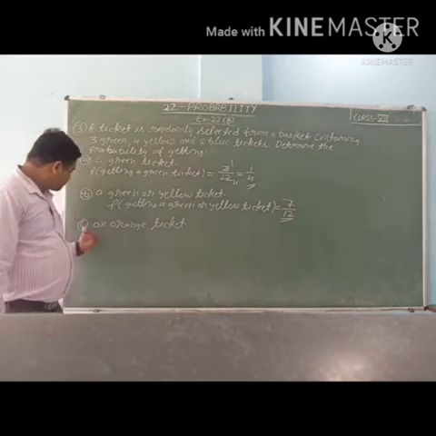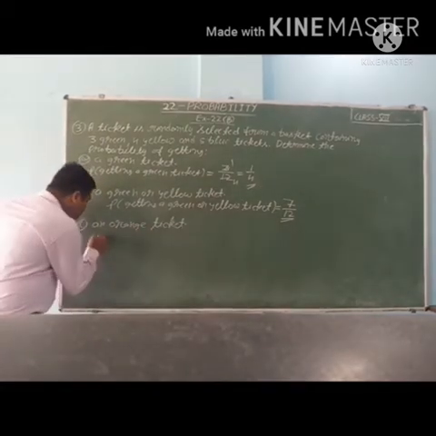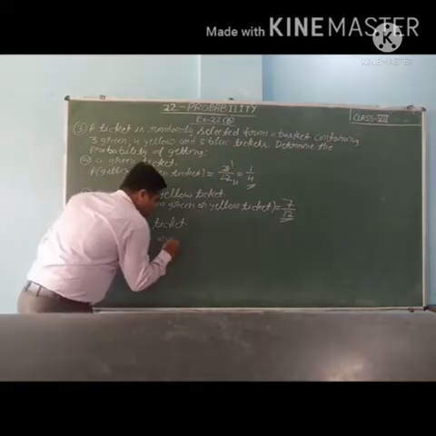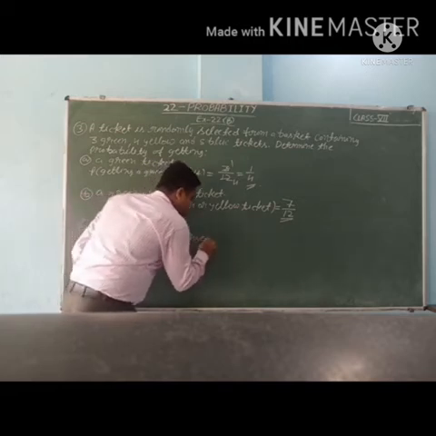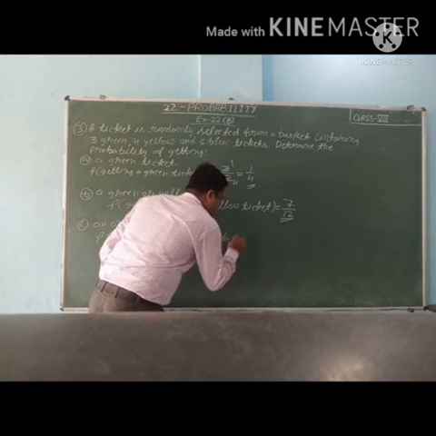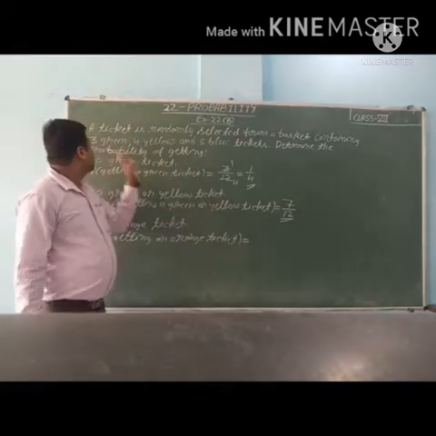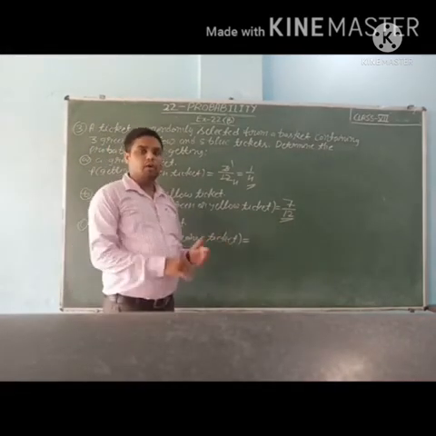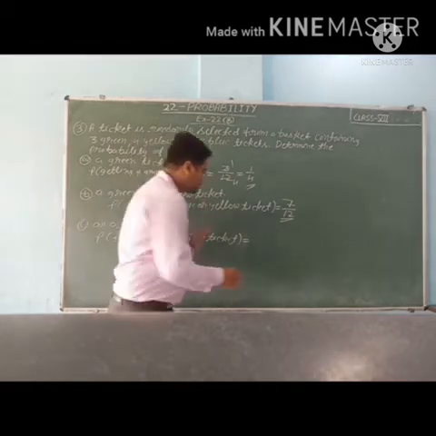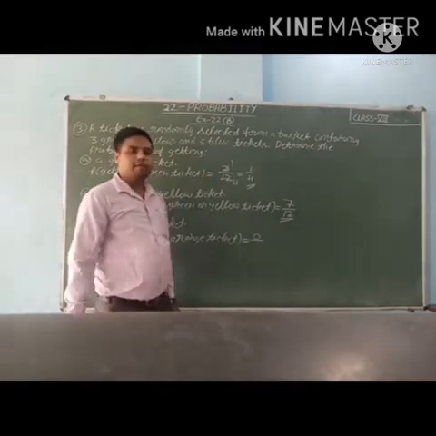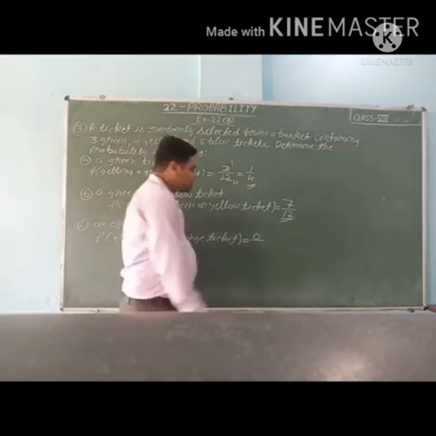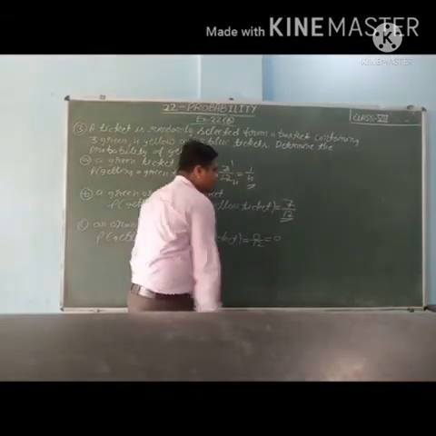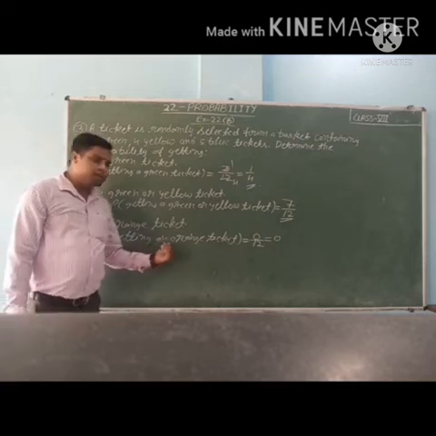Next, C part, an orange ticket. So P of getting an orange ticket. So how many orange tickets are there? 3 green, 4 yellow, 5 blue. So no orange ticket is there. It means 0 is the number of favorable outcomes. Then total number of outcomes 12. So 0 upon 12, it means 0. So probability of getting an orange ticket is 0.